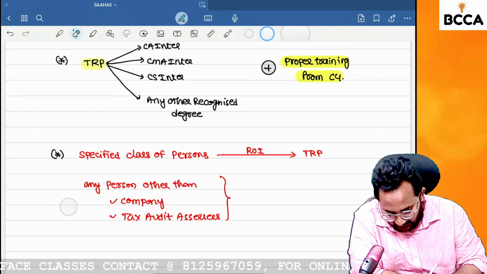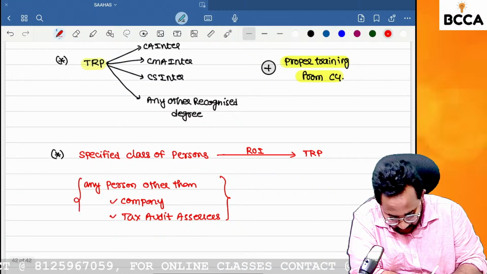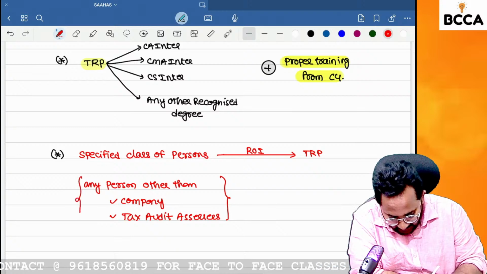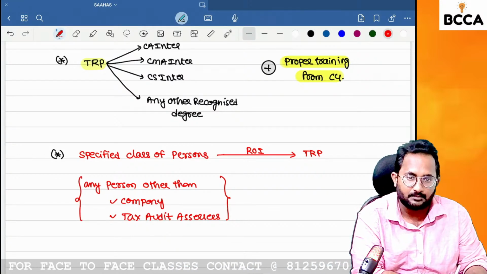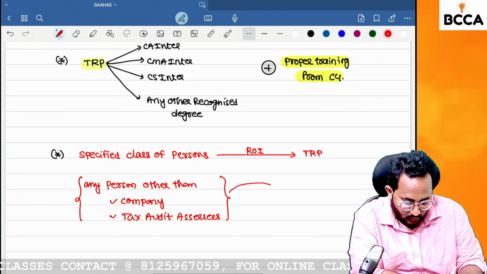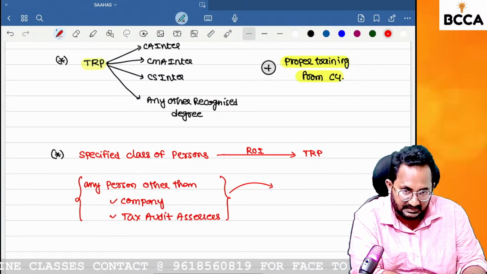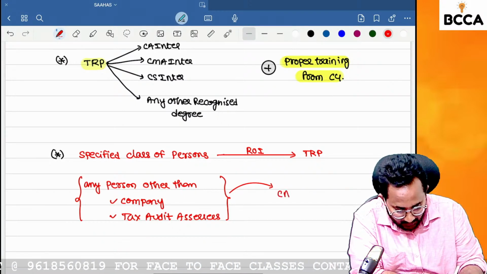These two assessees are not eligible for filing their return of incomes through the TRP. Who needs to give the services to company assessees as well as tax audit assessees?